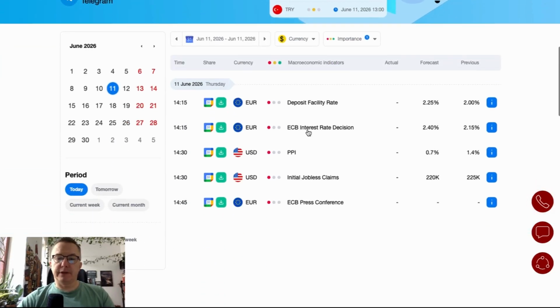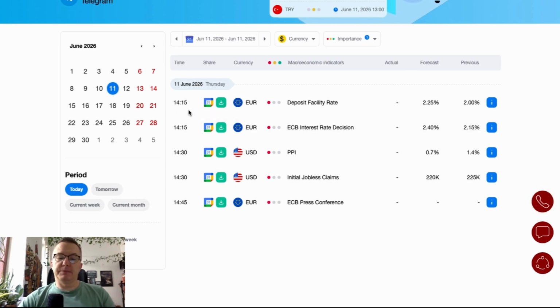The most important thing is that today we have the ECB interest rate decision scheduled for release at 2:15 together with the deposit facility rate. The market participants expect the ECB to hike the interest rate from 2.15 to 2.40 and hike the deposit facility rate from 2% to 2.25. So please stay focused, stay vigilant around 2:30.